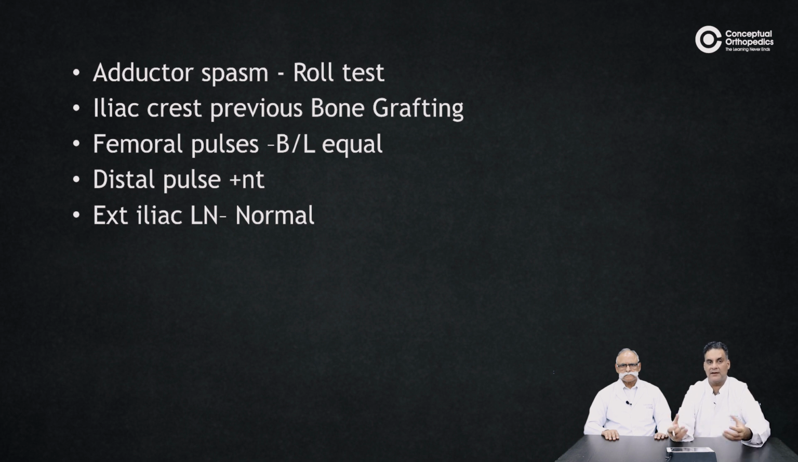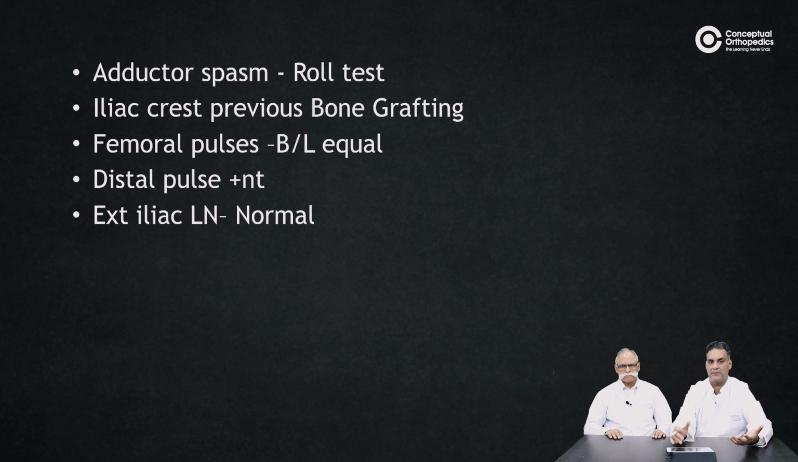We do assess the adductor spasm which is there. There's a test called Gowin's test, in which you do abduction and externalization of the limb, and if the lower abdominal muscles undergo spasm, it means that is there. Talk about the iliac crest. Look at that area, because many a time in case of non-union, there's a previous grafting, and we can see a surgical scar there. Femoral pulses, distal pulses, lymph nodes.